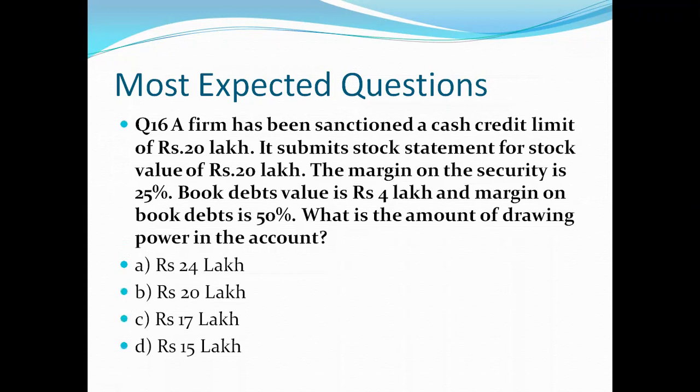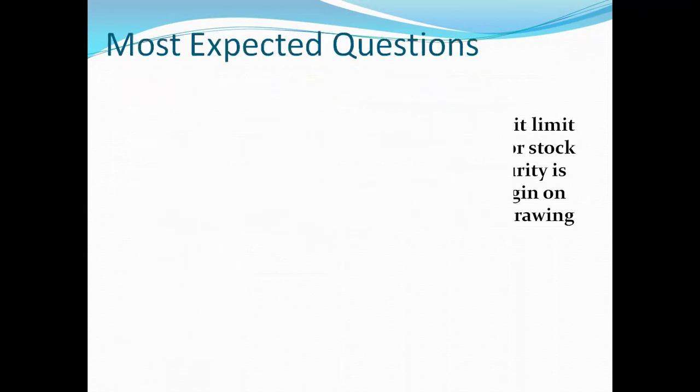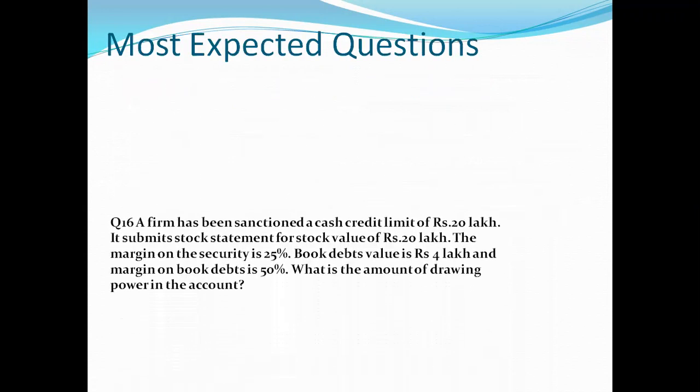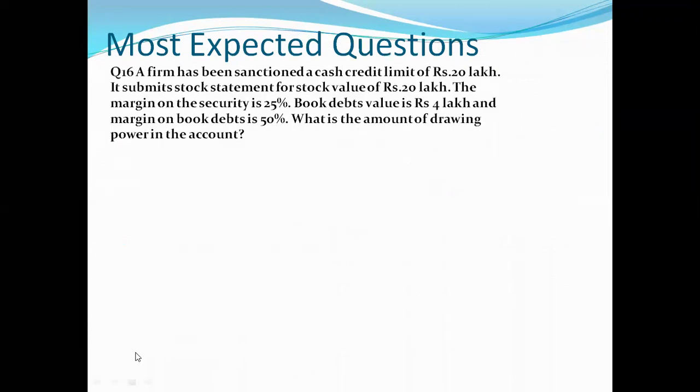So friends, let's see what are our options. Our options are A, rupees 24 lakh, B, rupees 20 lakh, C, rupees 17 lakh, D, rupees 15 lakh. Let's see what is the correct answer. And the right answer is C, that is rupees 17 lakh. This will be the DP. So let's see the calculation of this. And here we will see calculation is something like this.